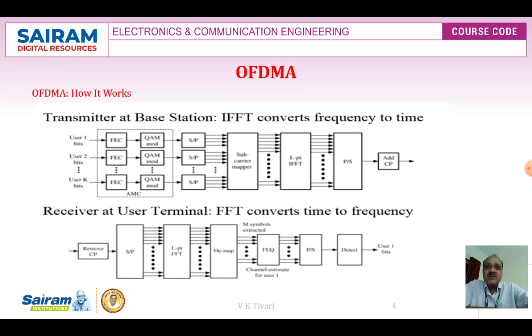In the diagram, we are always using OFDM technology at the transmitter at the base station. We are converting parallel to serial by using the IFFT, converting frequency to time, then digital to analog. At the receiver we are using the FFT. So the IFFT is used at the transmitter end and the FFT at the receiver end. That is known as OFDMA technology, which is AMC technology with orthogonal subcarriers.